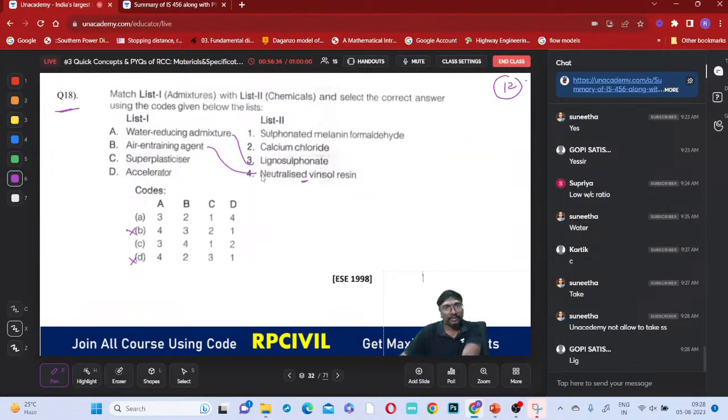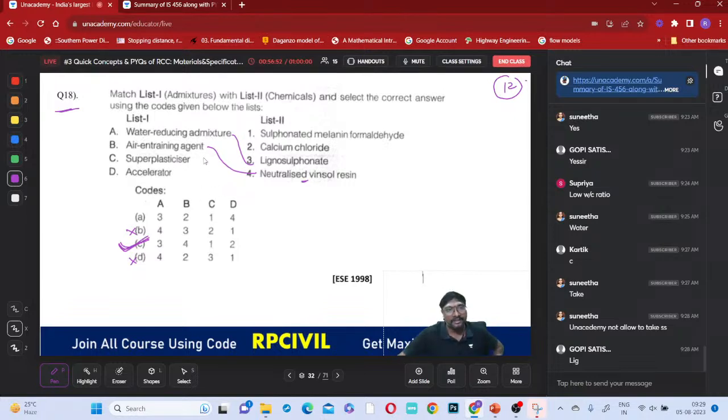Okay. So B4, right? A3, B4. Which option is there? Only option C is present now. Directly you can select it. Whenever in the match the following there is something which you are 100% sure about, you select those first, then you select the answer, right?